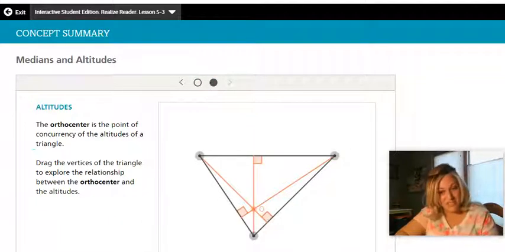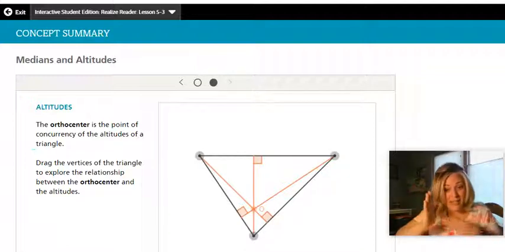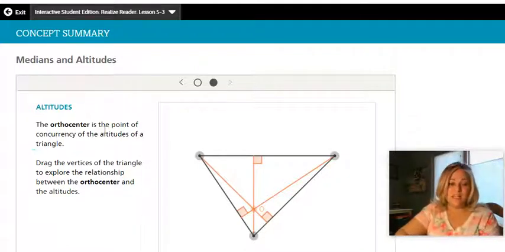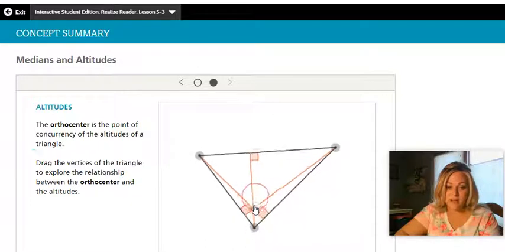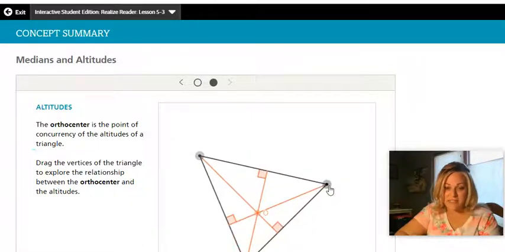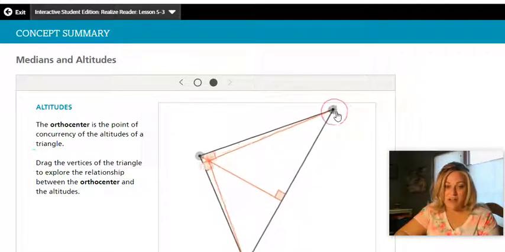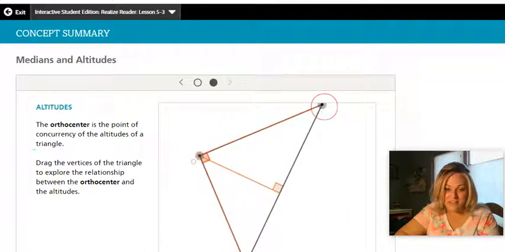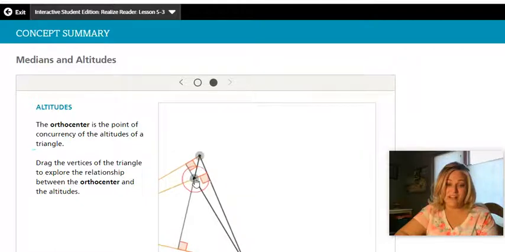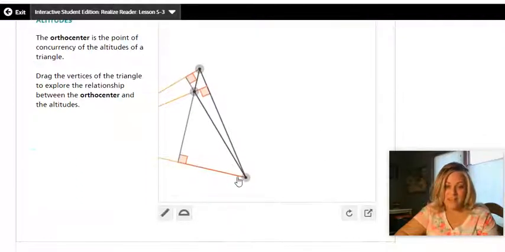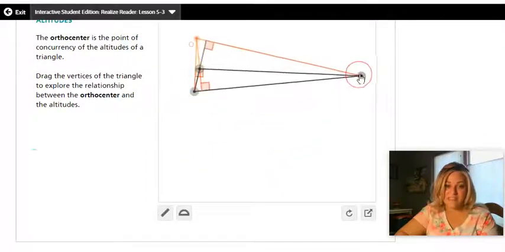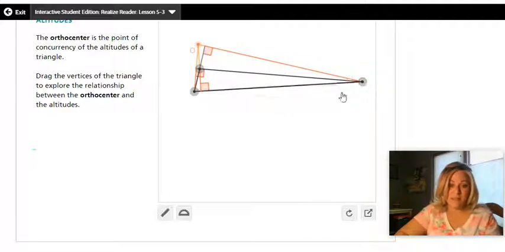Where the altitudes are like the height, that 90-degree angle, that intersection. It's the point of concurrency, the orthocenter, where all the altitudes come together. And it could be on the triangle, it could be in the triangle. It might even be outside the triangle, it's hard to tell, depending on how your triangle is faced. And it's acute, obtuse, or right. So that is the orthocenter. I hope that helped.